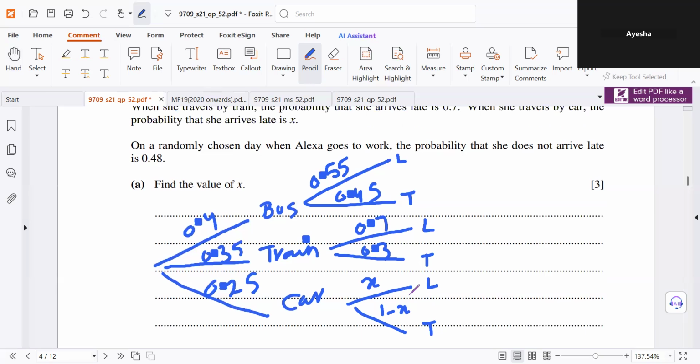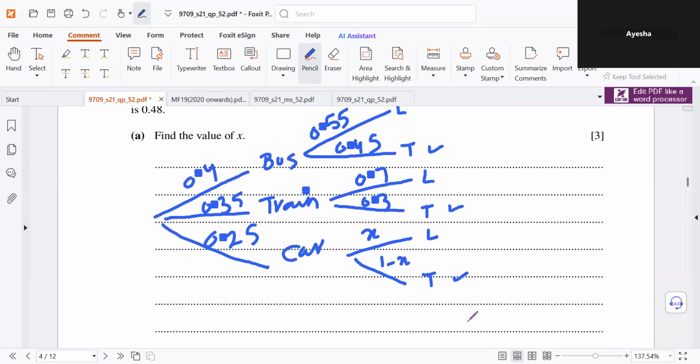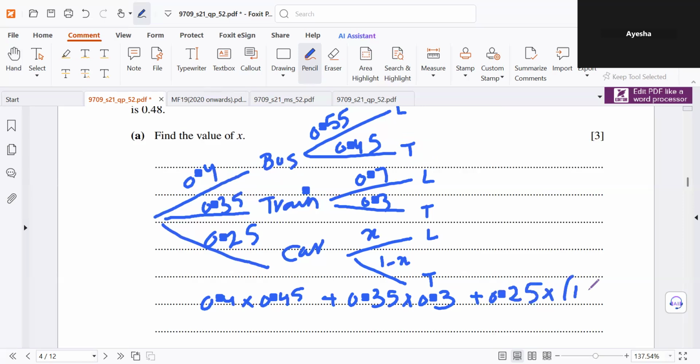On a randomly chosen day, when Alexa goes to work, the probability she does not arrive late is 0.48. Does not arrive late means she arrives on time. Find the value of X. So for this, if she's arriving on time, it could be 0.4 times 0.45, bus and on time, or train and on time, 0.35 times 0.3, or she travels by car and is on time.